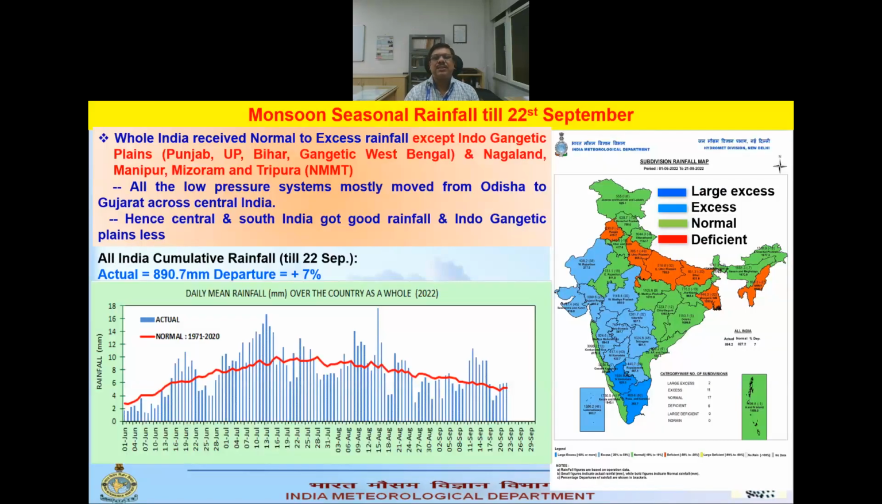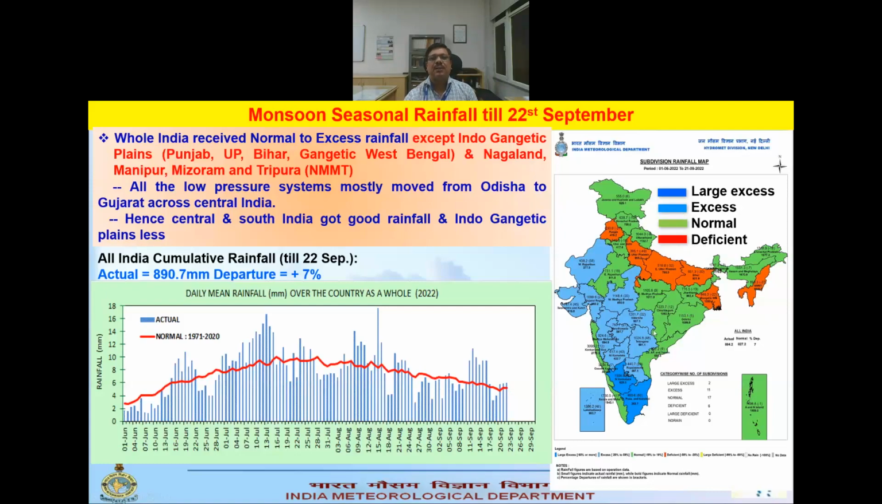First, we will be discussing the seasonal scenario of rainfall over the whole country. Here, the time series shows the day-to-day rainfall, what happened over whole India until today. We can see all those bar diagrams. Here, the rainfall is just above normal, plus 7%, and spatial distribution, if I see at the right side, here, the deep blue is large excess, light blue excess, green is normal, red is deficient.